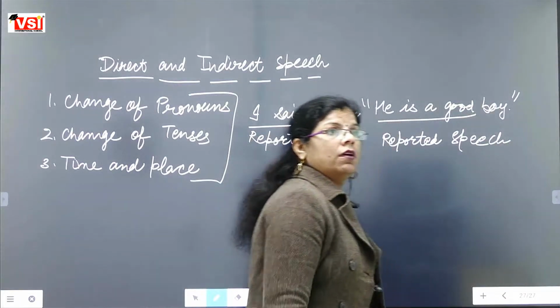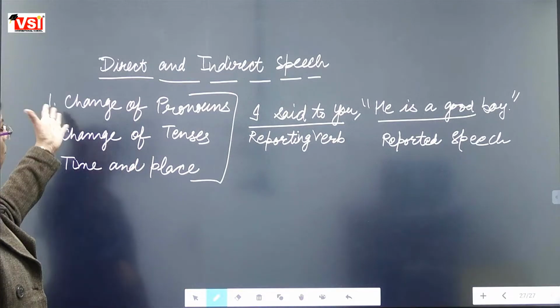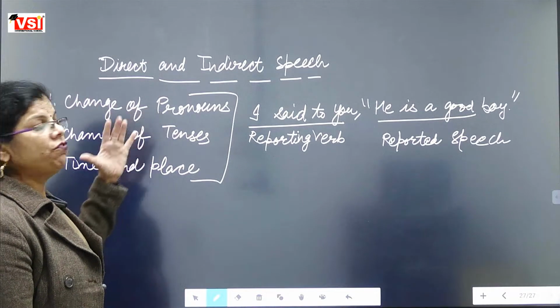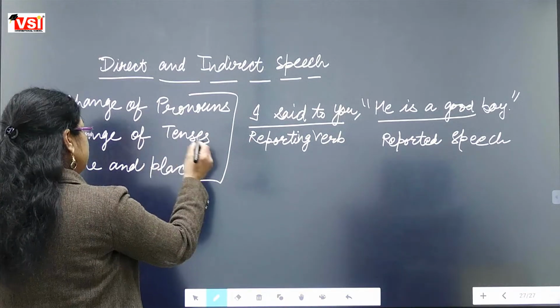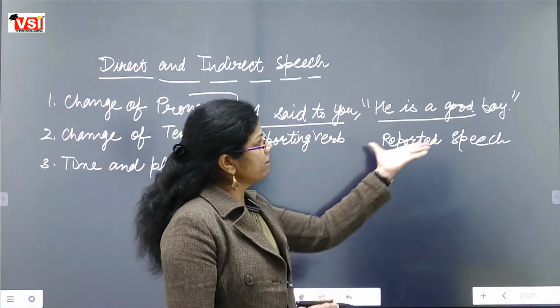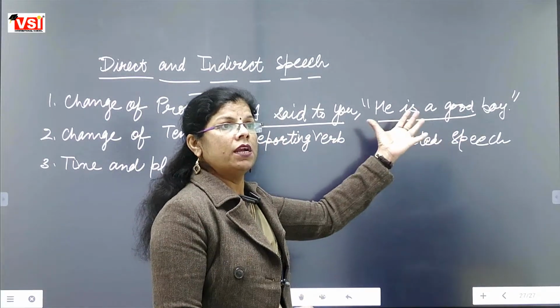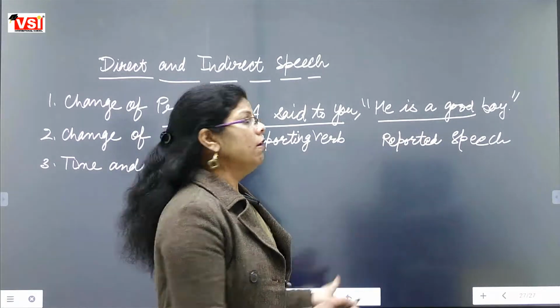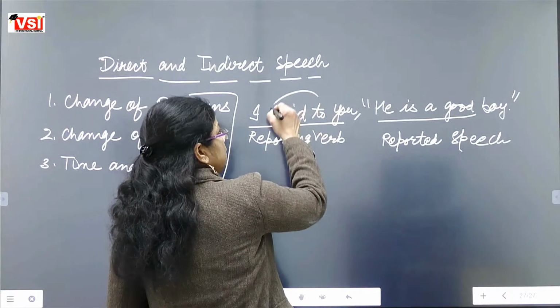Reported speech. So all the changes which we have discussed in the previous classes, means change of pronouns, change of tenses, change of time and place, all these changes are done in this part only, means in reported speech. And these changes are done when our reporting verb is in past tense.